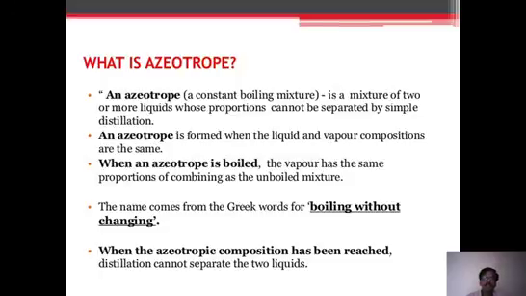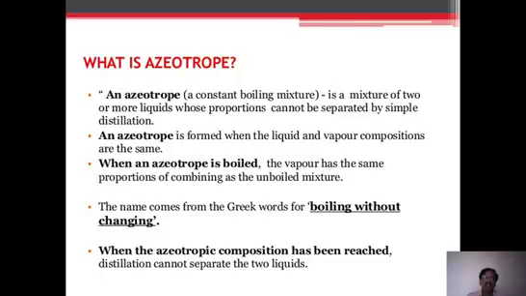In fact, we should understand the meaning of constant boiling mixture. Whenever we boil a mixture, depending on the nature of the two different components, A and B, both liquids, we have taken the mixture.